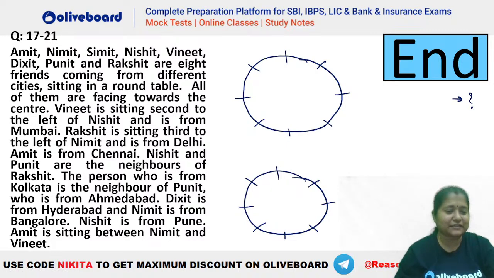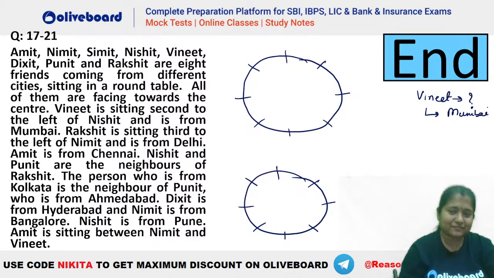Tell me for Vineet. Let's say I ask you for Vineet. Vineet तो नहीं दे रखा ना? It's written. Yes. Tell me for Vineet. From where is Vineet? Which place is Vineet? Mumbai? Okay. So Vineet is from Mumbai. Mumbai. Okay. Chalo, let's try it out. Let's try it out, right? Let's see how this particular question is to be done.